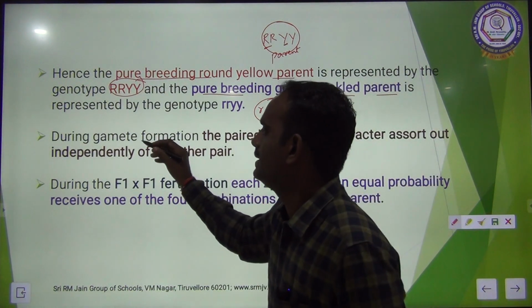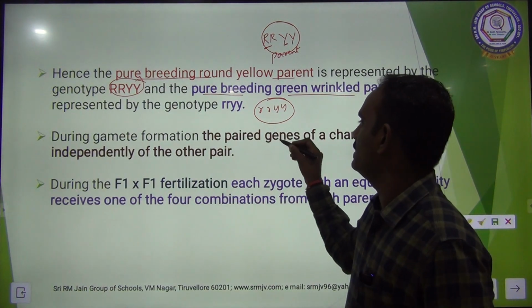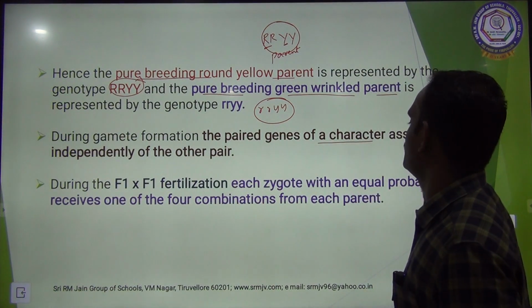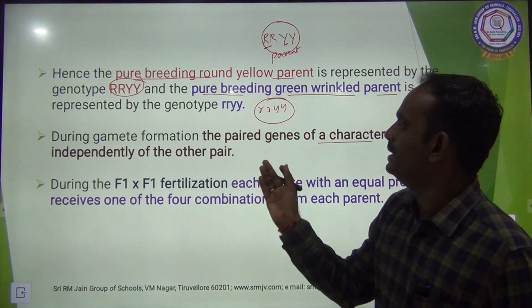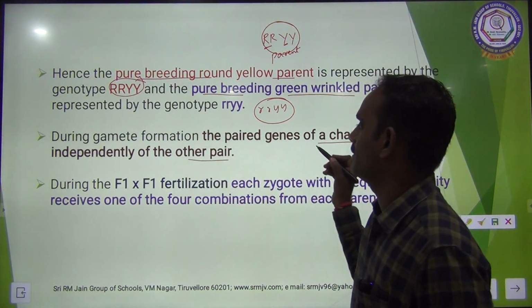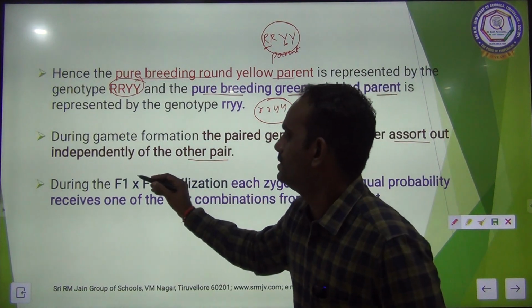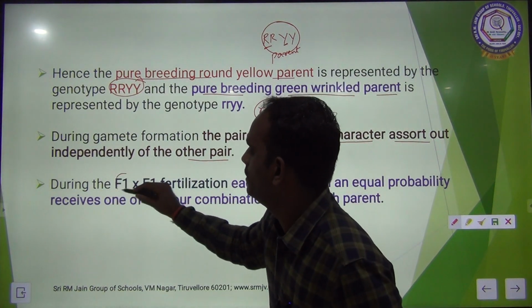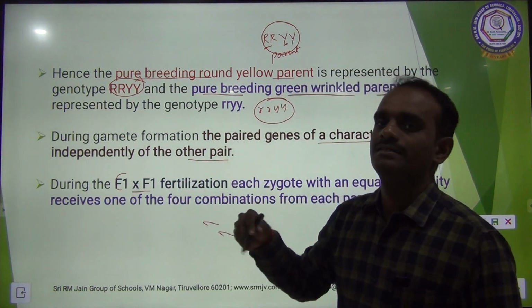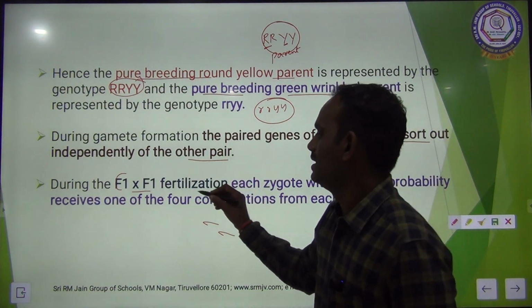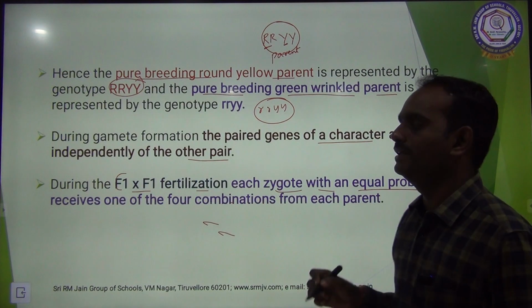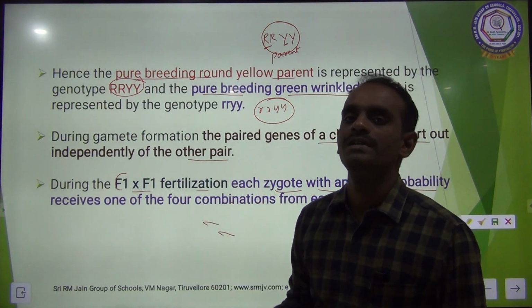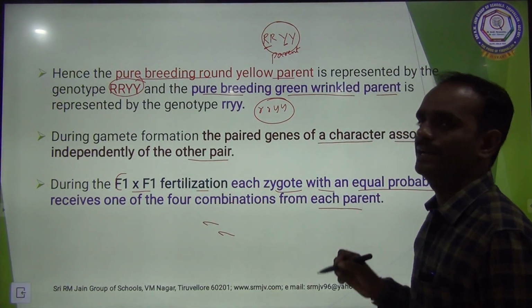During gamete formation, a paired gene of a character assorts independently of the other pair. During the F1 into F1, that is, self pollination takes place, the fertilization, each zygote with equal probability receives one of the four combinations from each parent.